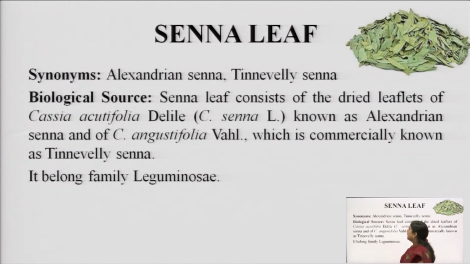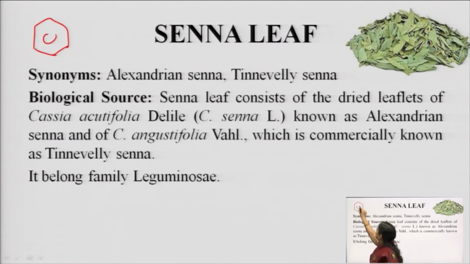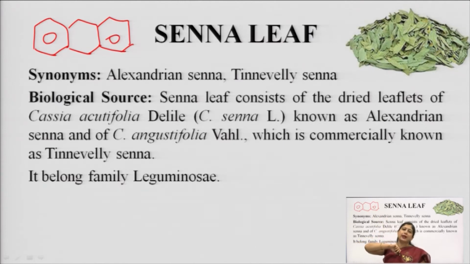Anthraquinone glycosides are generally derived from the anthracene ring. So what is the anthracene ring? I am drawing a benzene ring. If we draw one more aromatic ring, it becomes a naphthalene ring. And if I draw a third ring that is also aromatic, it is known as the anthracene ring.